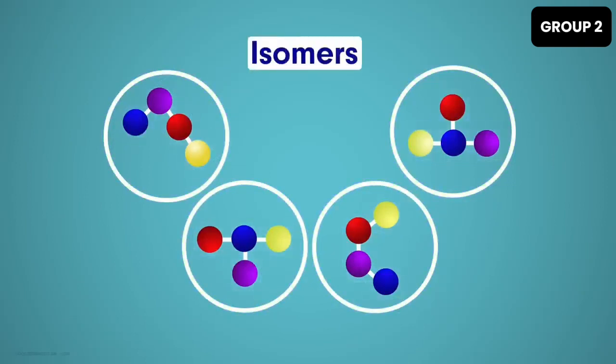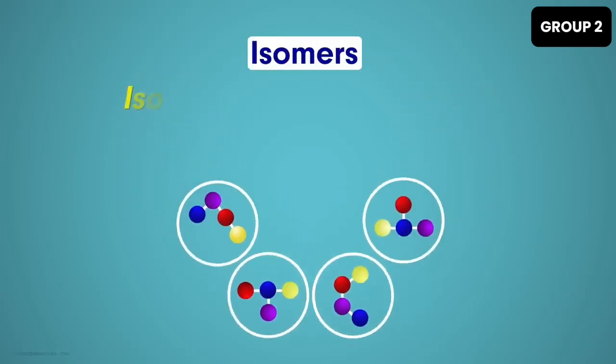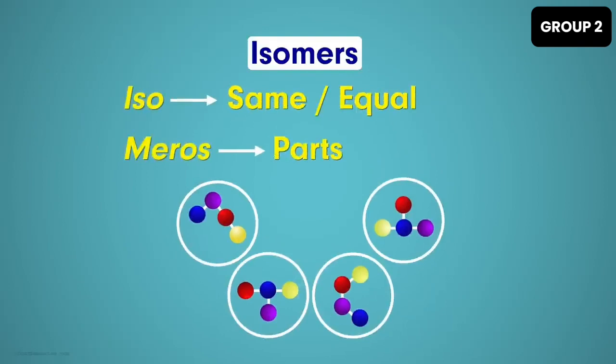Isomers is the term that originated from the two Greek terms, iso meaning same or equal and meros meaning parts. Thus, here the term represents the compounds that have exactly the same number of atoms of each element in them. However, the arrangement of these atoms is completely different.